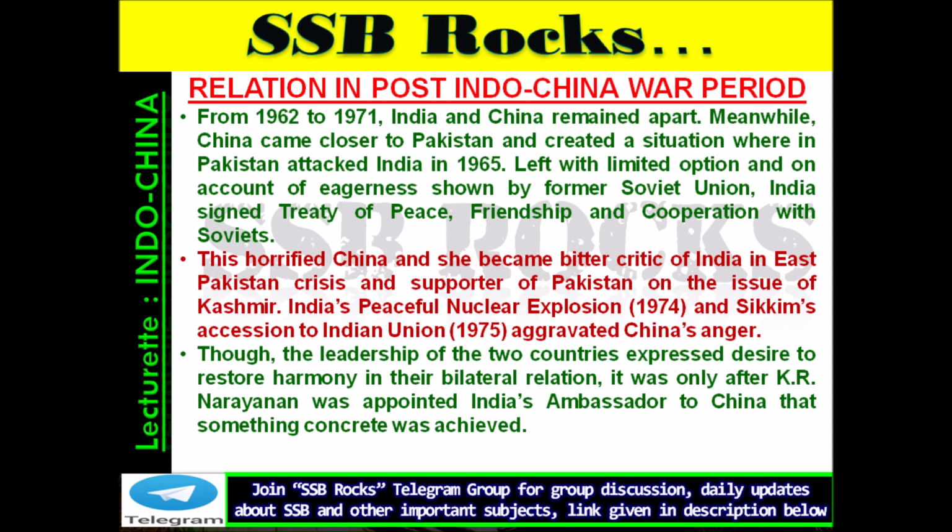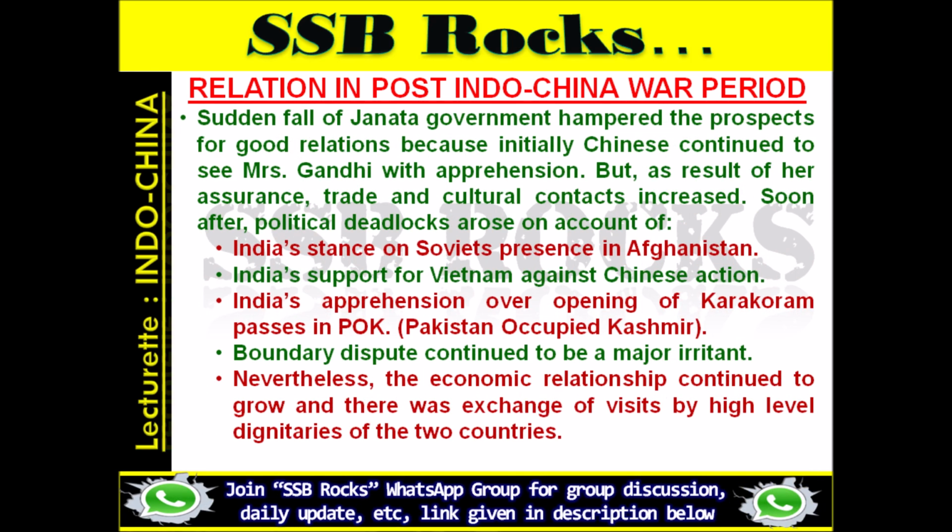India's peaceful nuclear explosion in 1974 and Sikkim's accession to the Indian Union in 1975 aggravated China's anger. Though the leadership of the two countries expressed desire to restore harmony in their bilateral relations, it was only after K.R. Narayanan was appointed India's ambassador to China that something concrete was achieved. The sudden fall of the Janata government hampered the prospects for good relations because initially the Chinese continued to see Mrs. Gandhi with apprehension. But as a result of her assurance, trade and cultural contacts increased.